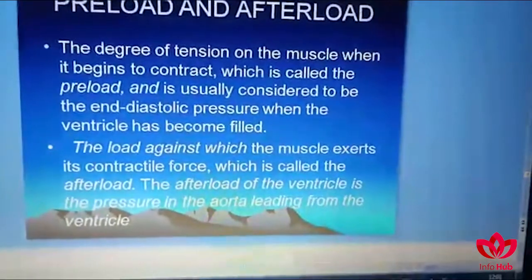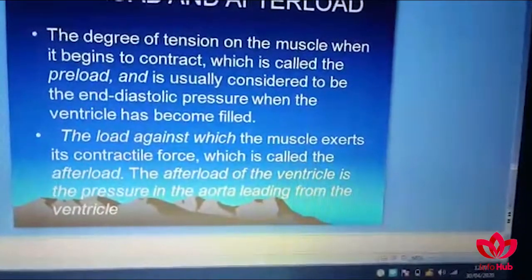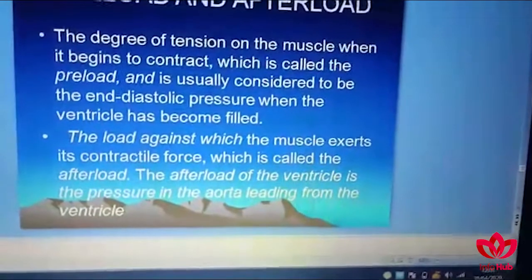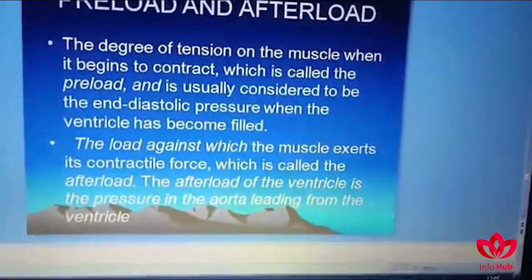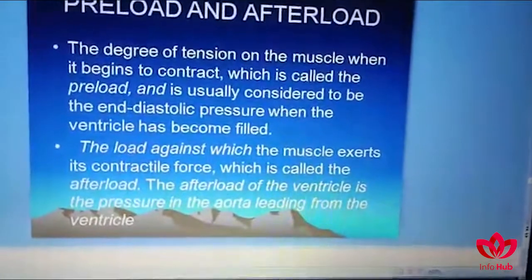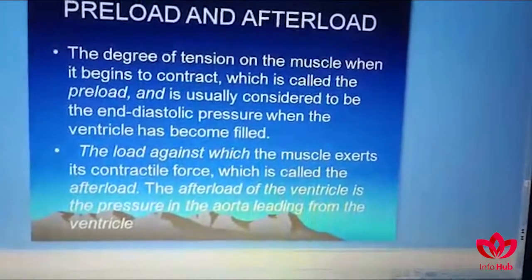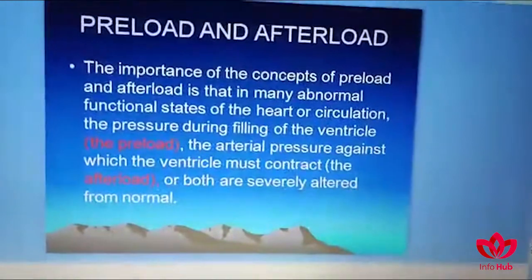The load against which the muscle exerts its contractile force is called the afterload. The afterload of the ventricle is the pressure in the aorta leading from the ventricle. So we can say afterload is the load against which the ventricle has to contract. This is the pressure in the aorta, and it corresponds to the changes in the pressure in the aorta.